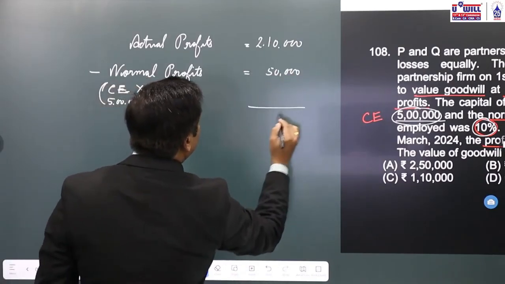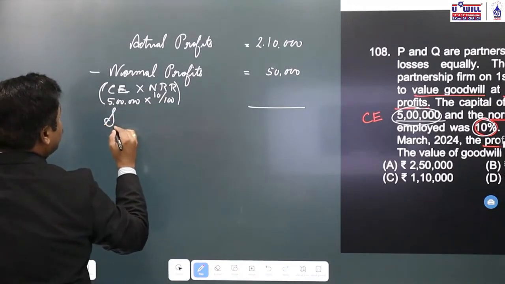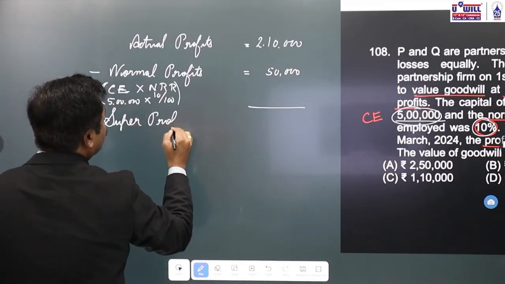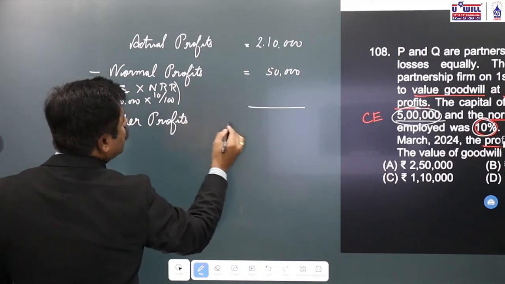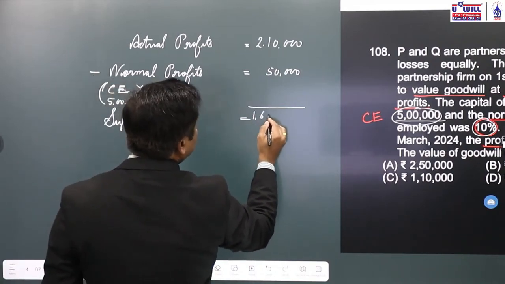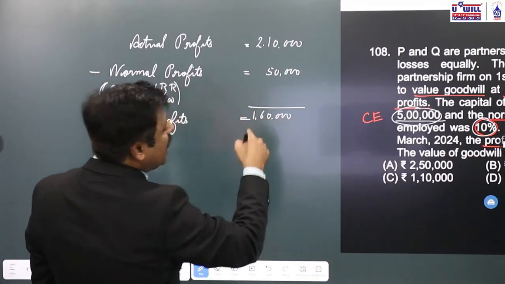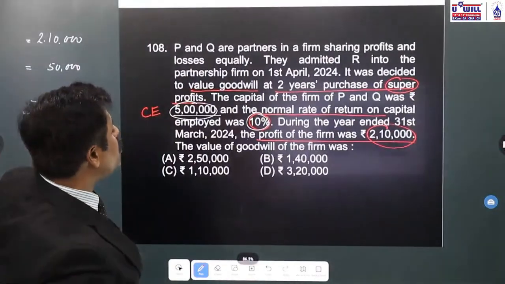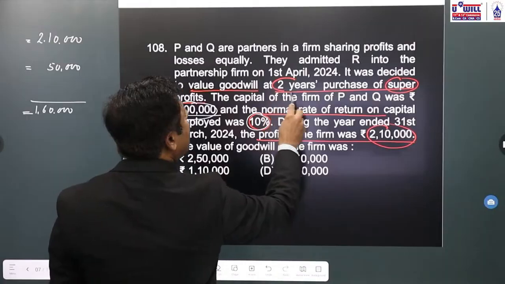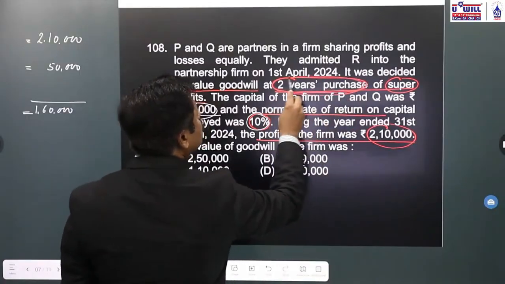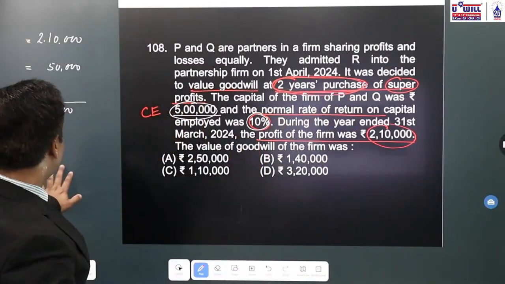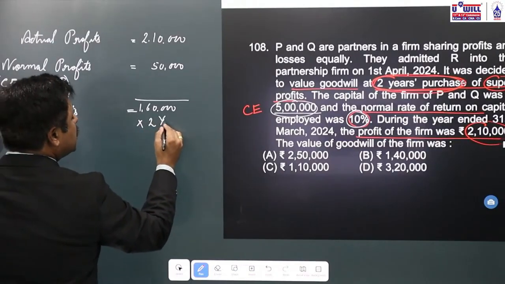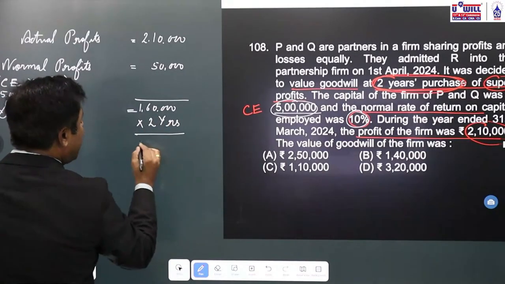Means what are the super profits of the firm? Super profits are equal to 1,60,000. 2,10,000 minus 50,000 is 1,60,000. Now what is asked in the question? That goodwill is valued at 2 years purchase of super profits. So if super profits are 1,60,000 into 2 years purchase, what will be the value of goodwill?